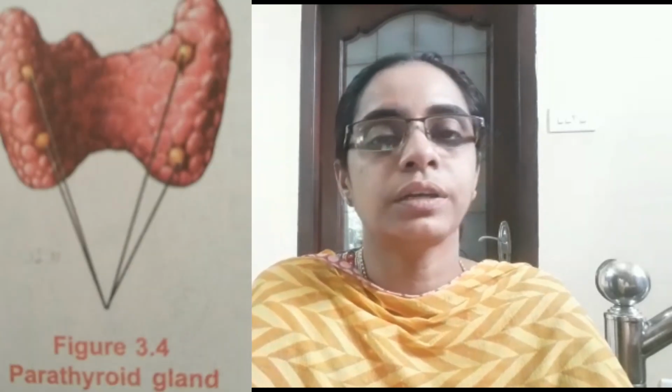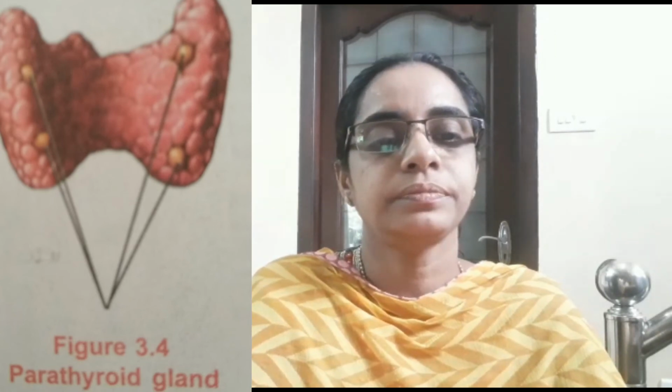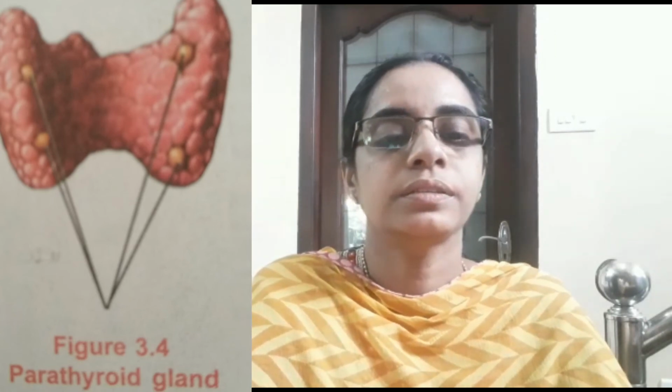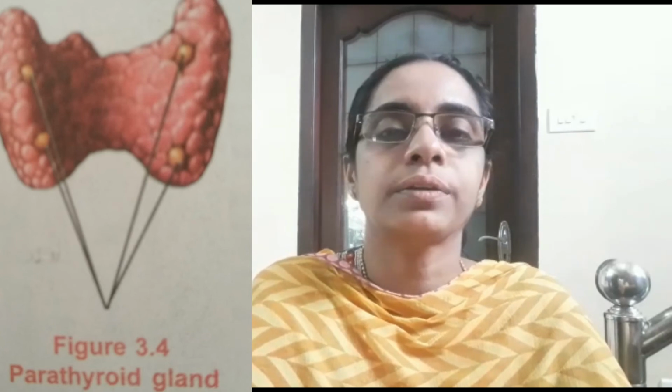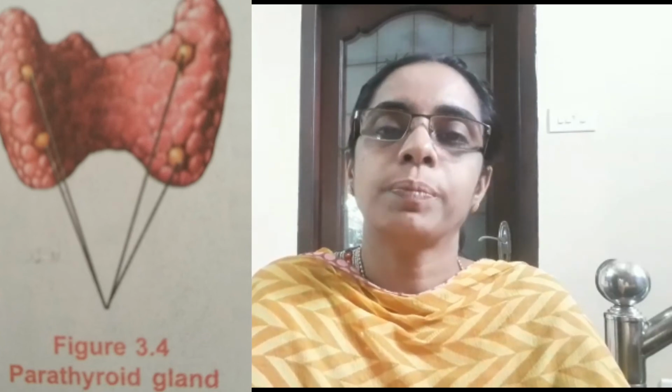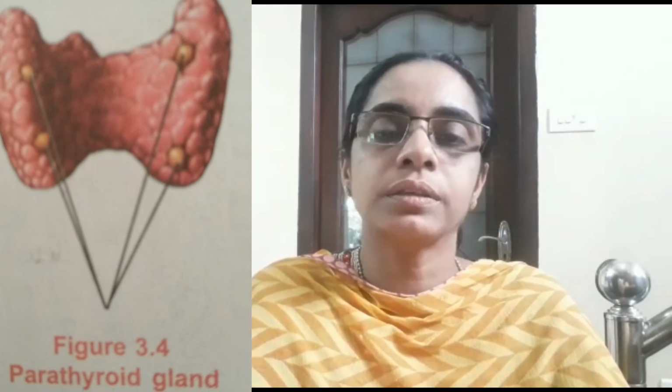And there is another hormone called parathormone. It is produced by another gland called the parathyroid gland. It is seen just behind the thyroid gland. So, the parathyroid gland produces parathormone. It increases the level of calcium in blood.